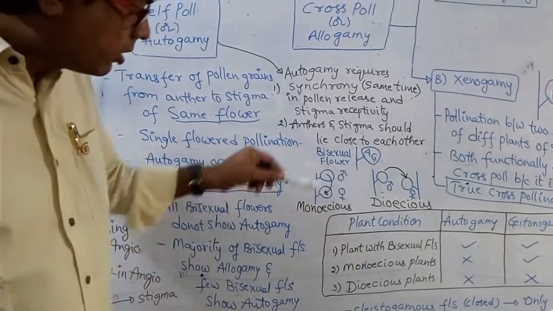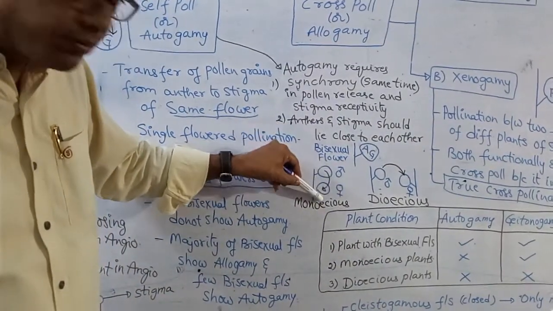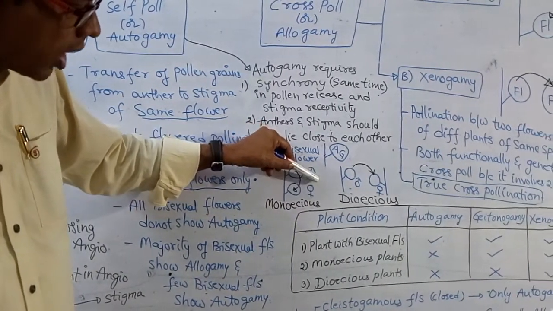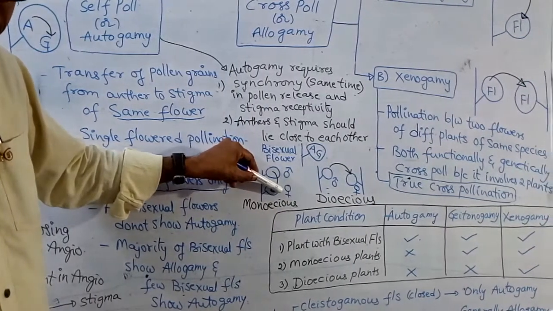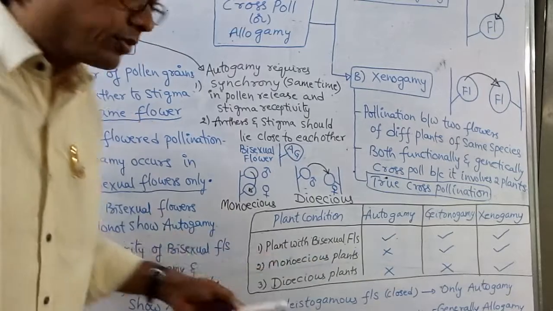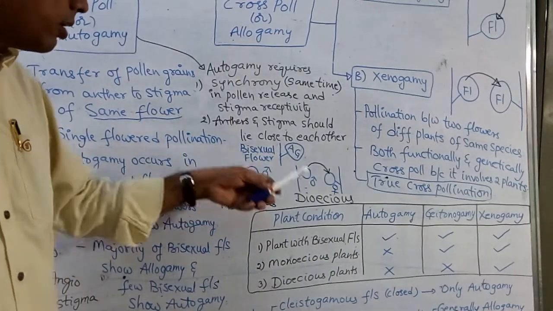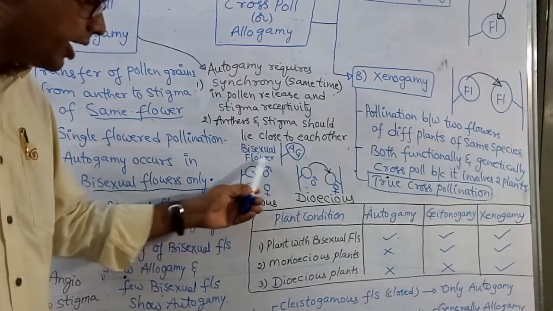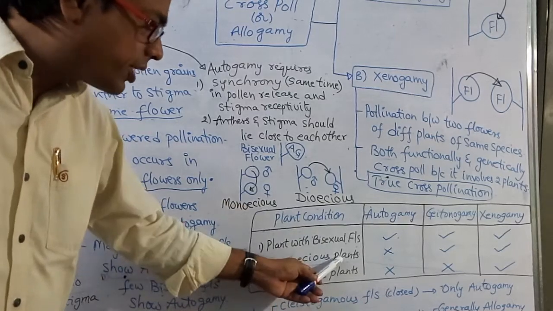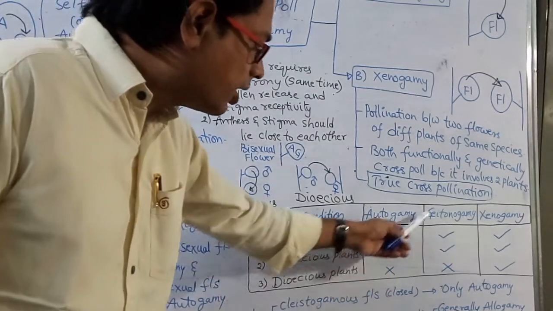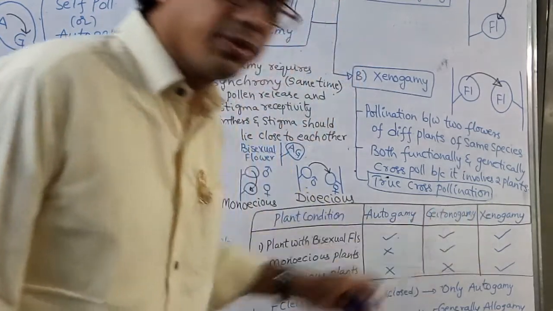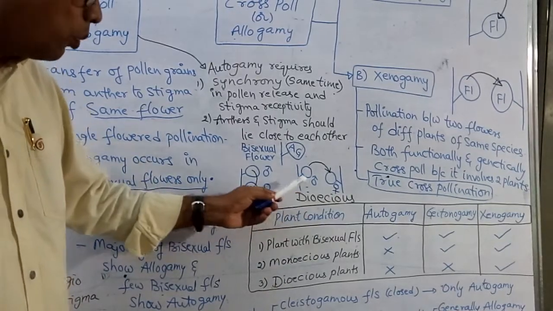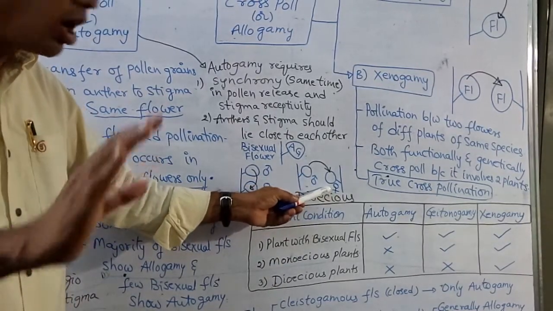Will geitonogamy occur? Two flowers of the same plant. See, this is a male flower, this is a female flower. From the male flower, pollen grains will come and they may fall on the stigma of the gynoecium. So geitonogamy occurs. And imagine another plant is present here. Is there any chance for xenogamy to occur? Yes. So in monoecious plants, autogamy does not occur, geitonogamy occurs, xenogamy occurs. Plant with a dioecious condition. This is the dioecious condition. Both male and female flowers are present on separate plants.